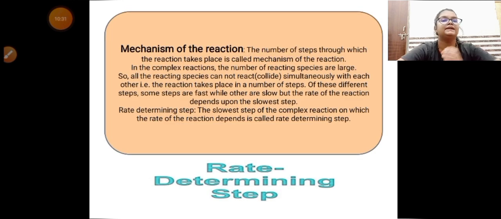Now, what is mechanism of the reaction? The number of steps through which the reaction takes place is called mechanism of a reaction. Now, in the complex reaction, the number of reacting species are large. So, all the reacting species cannot react simultaneously with each other, or we say that the reacting species are not reacting at once or not reacting efficiently with each other. That's why the reaction is taking place in a number of steps. Of these different steps, some steps are fast while others are slow.